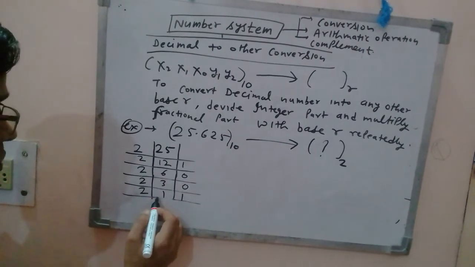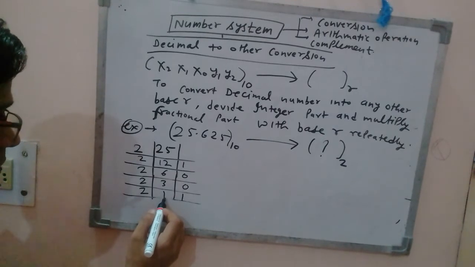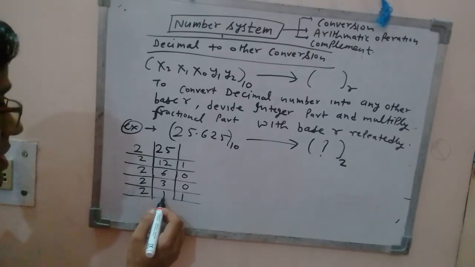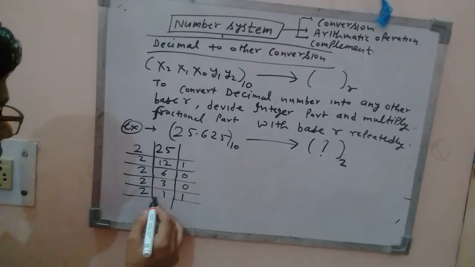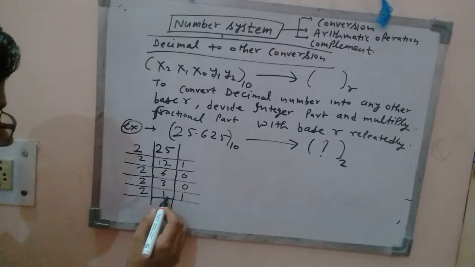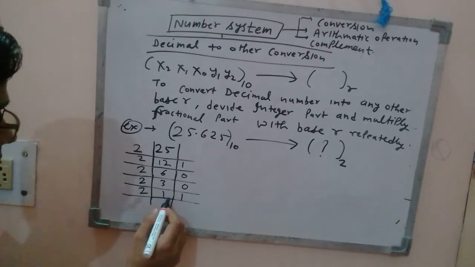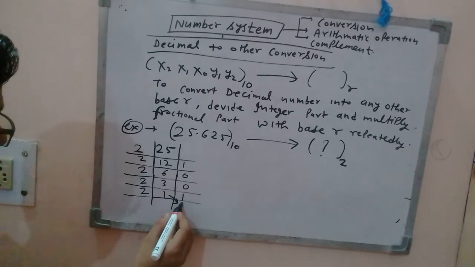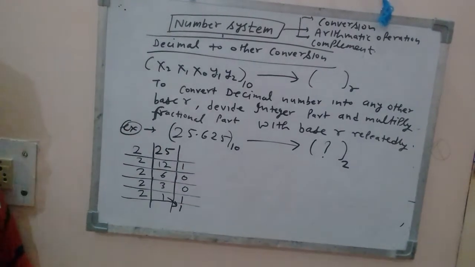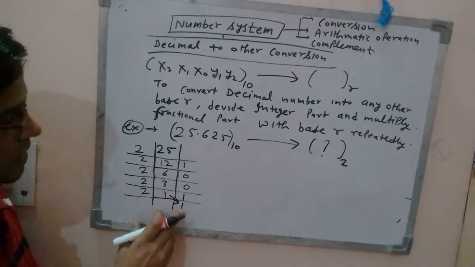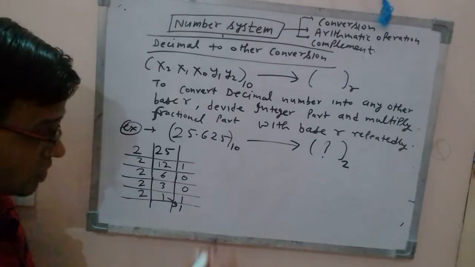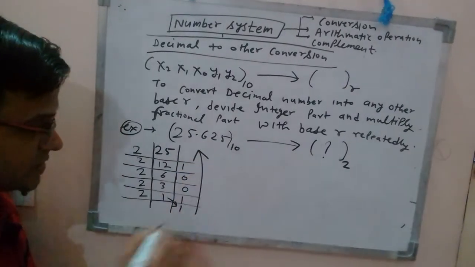Again you divide by 2. Will it be divided now? No, because the remainder is 1 only. So this 1, which you cannot divide further, will be written as remainder, right? Now you go from bottom to top like this.